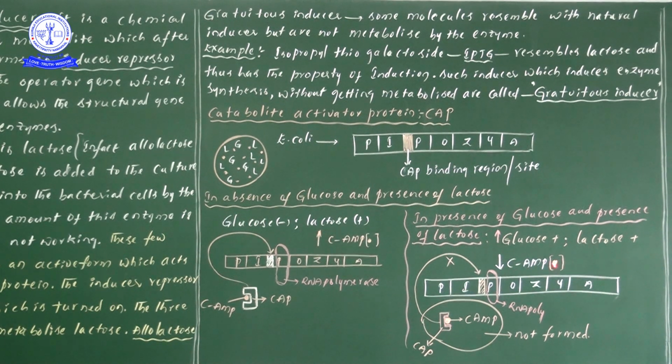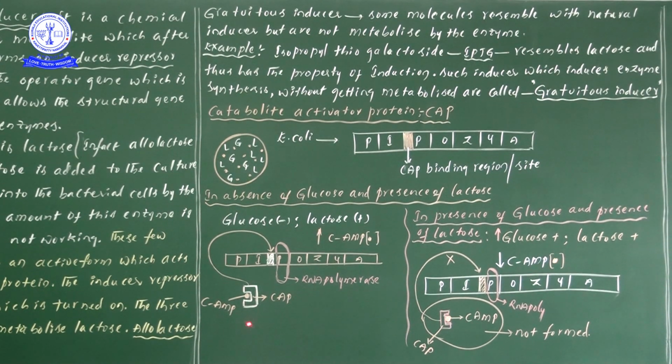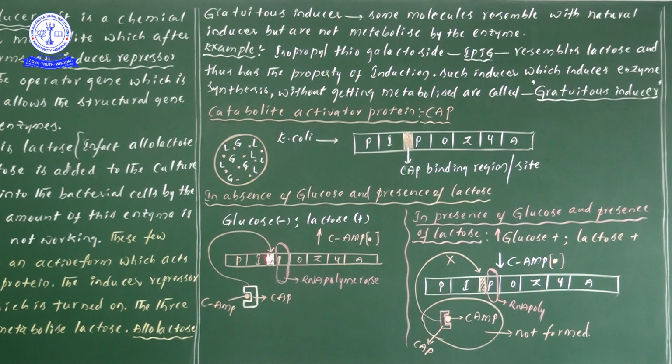When cAMP levels are more, the formation of this entire complex takes place as in the left side explanation. So this entire complex will go and bind at the CAP region. Automatically RNA polymerase activation takes place more and more, and the structural genes are transcribed and translated. Again, three different types of proteins and enzymes are formed, so this particular lactose is consumed by the E. coli.